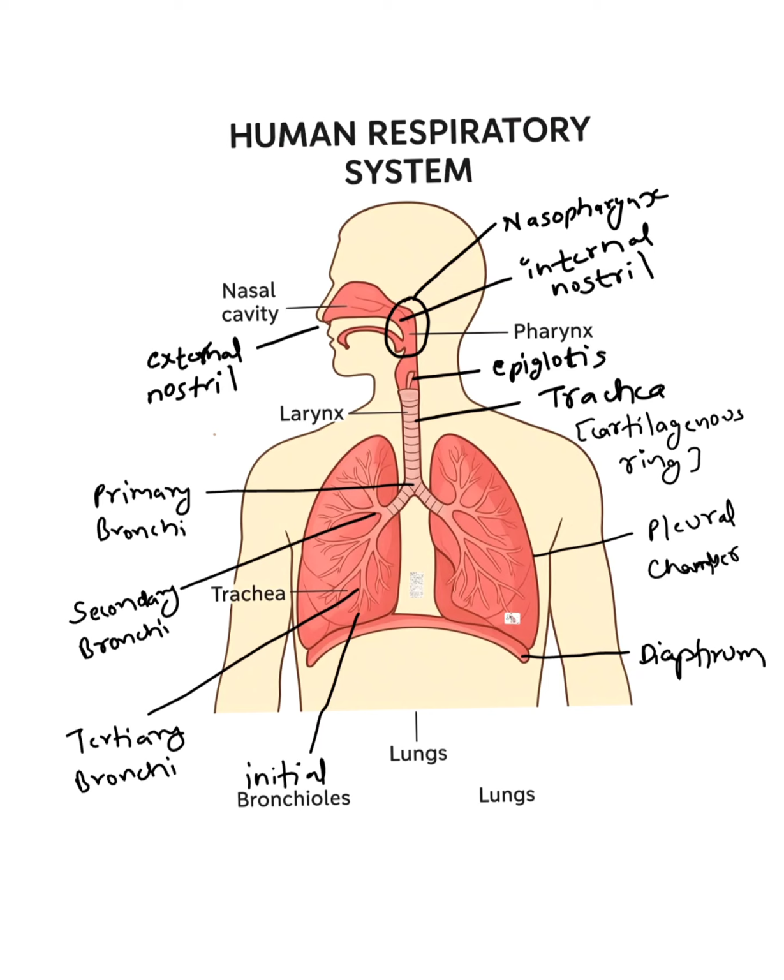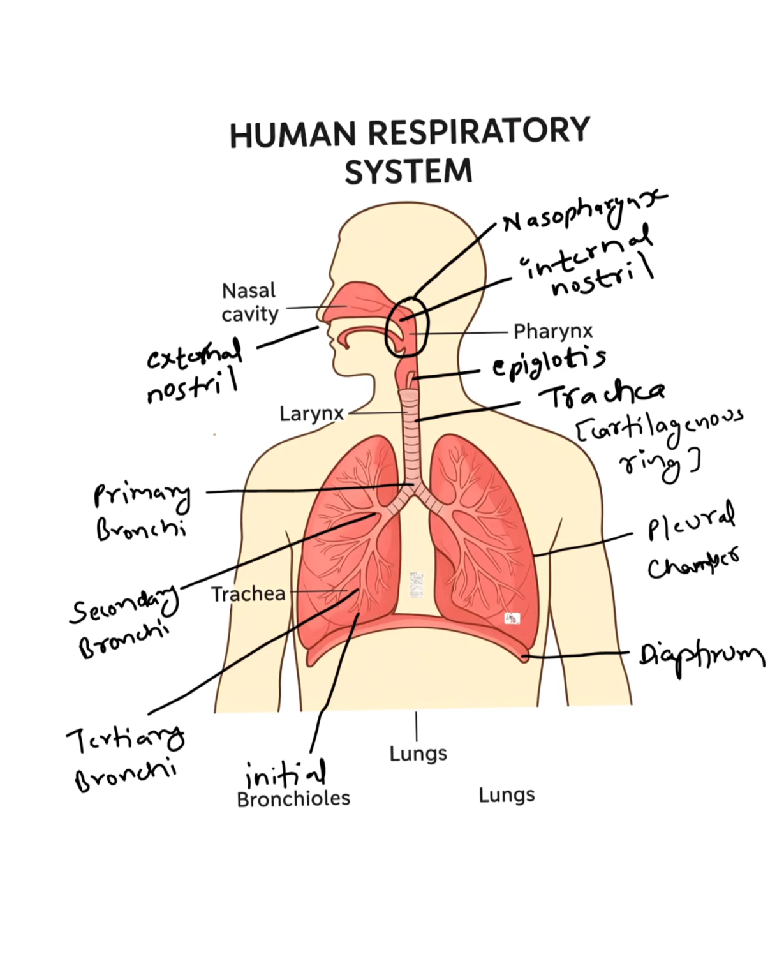The trachea bifurcates at the mid-thoracic cavity into primary bronchi, which further divide into secondary bronchi, tertiary bronchi, initial bronchioles, terminal bronchioles, and finally into the alveoli. So this was the structure of the human respiratory system.